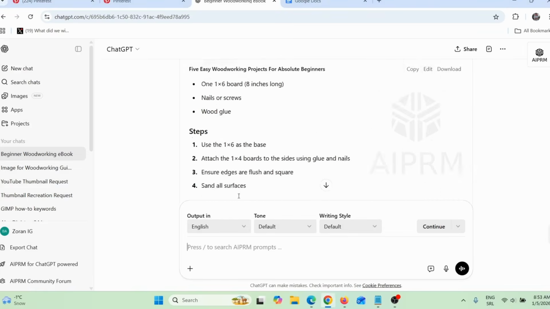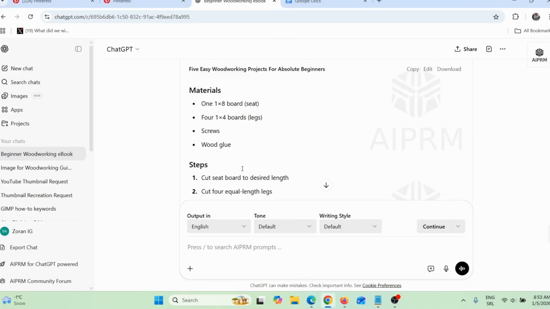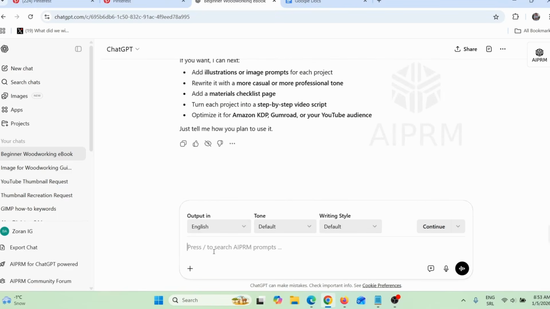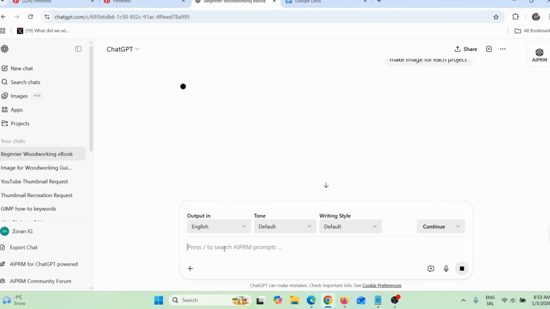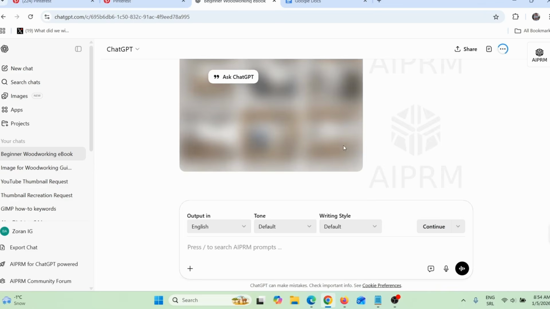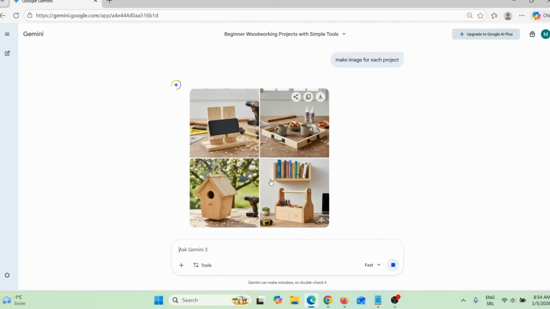And I will do exactly the same here on ChatGPT, but ChatGPT has not finished. Okay, it just finished this. And I will do this, okay, and just give it a few seconds. Now, the good thing about ChatGPT is this. Here you can see it can be exported as a PDF or an ebook. That is exactly what we need. So I will just wait for this image. So let me just see what Gemini did.